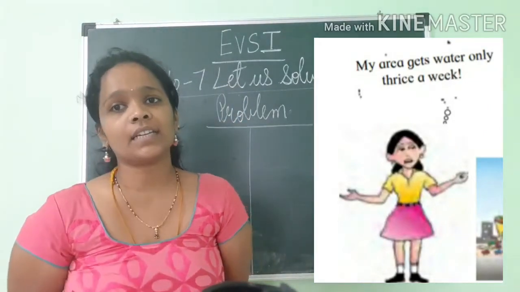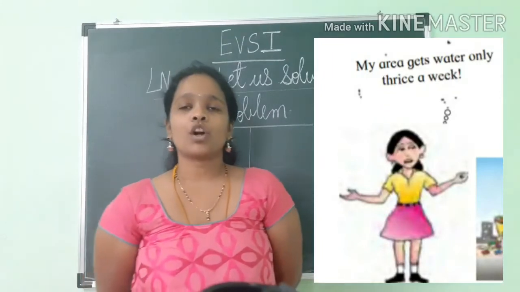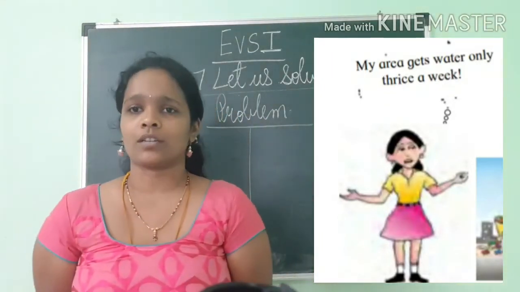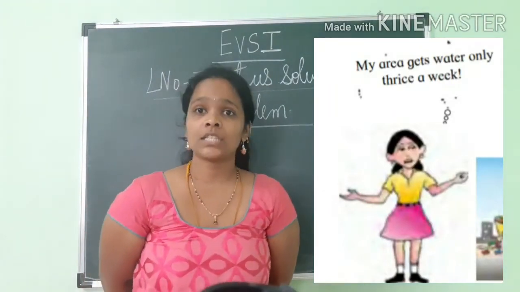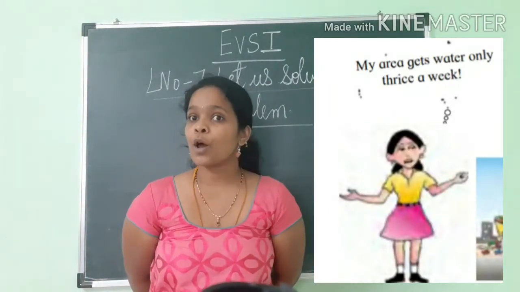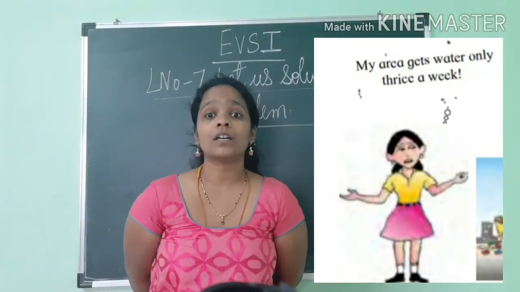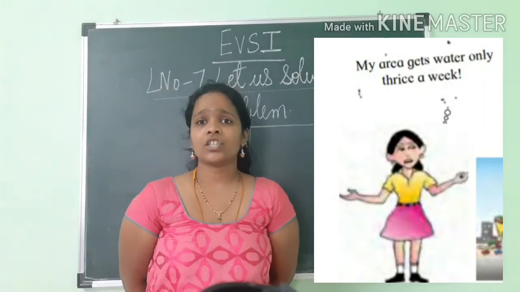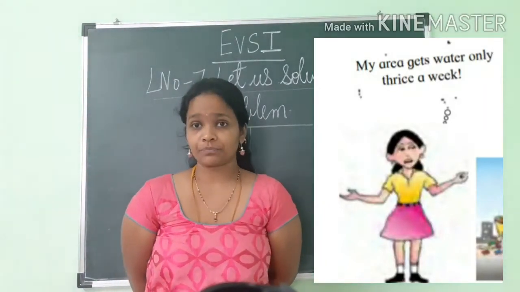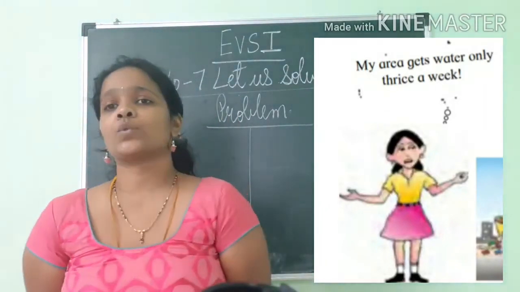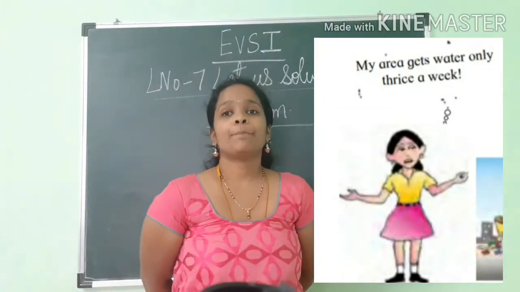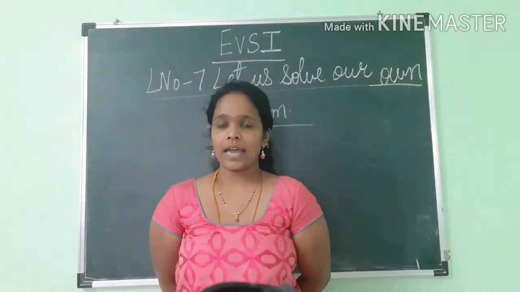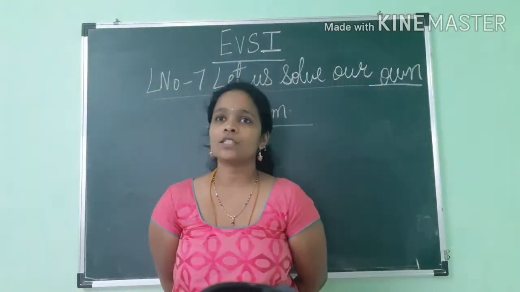She is telling that in her area she gets water only thrice a week, means only 3 times she is getting the water. So this is a problem which she is facing. But can this problem be solved by her alone? No, she requires cooperation and she has to make efforts in solving the problem. She has to take the help of the people who are living in her area. Clear? And then only the problem can be solved.